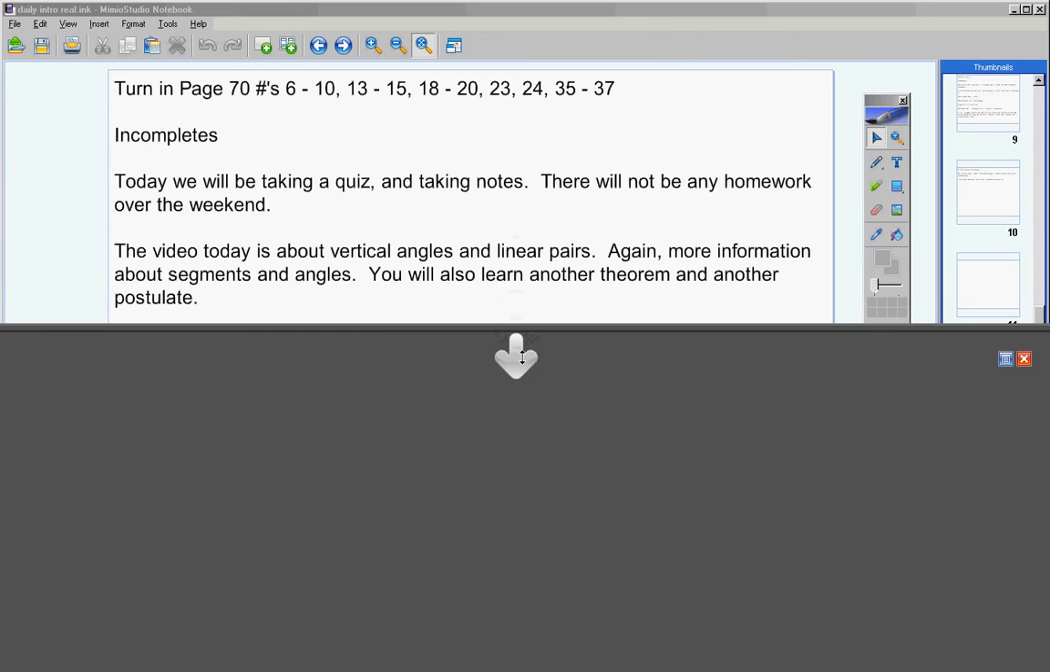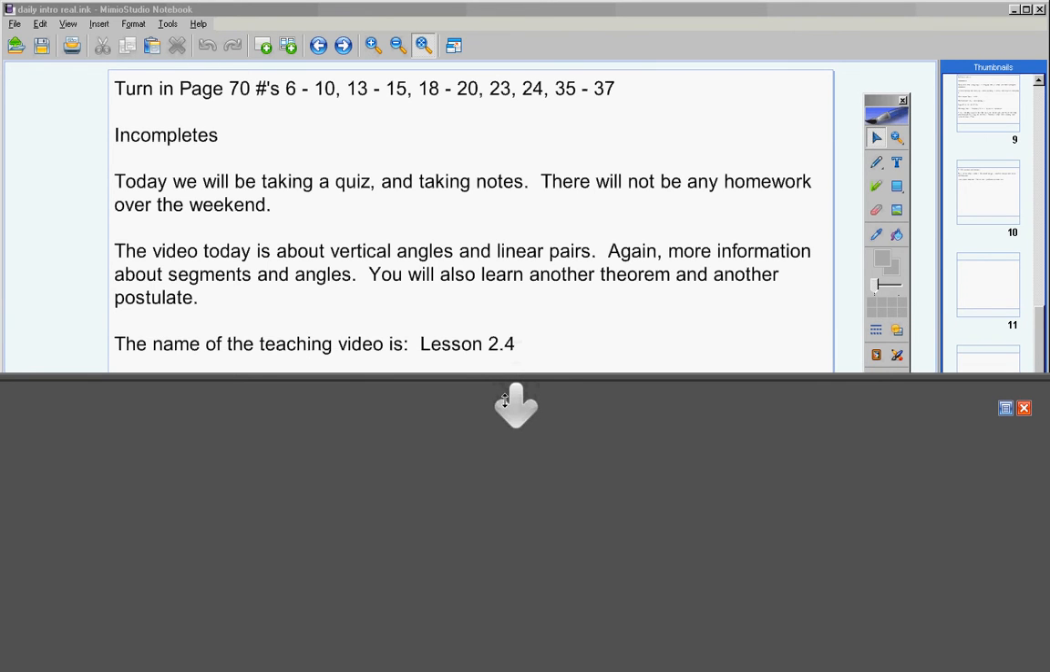The video today is about vertical angles and some other angles called linear pairs. Both of these are sets of angles. Again, we're learning more information about segments and angles. In this video, you will also learn another theorem and another postulate. You're going to learn tons of those this year, so understand that. The name of the teaching video is Lesson 2.4. That's what you're going to watch today when your quiz is over.